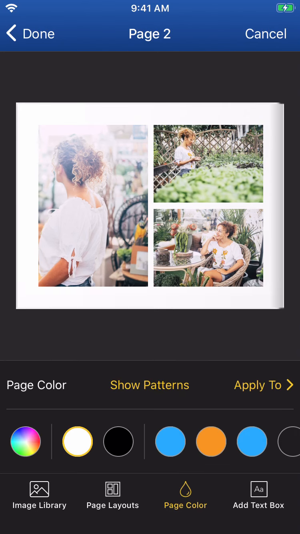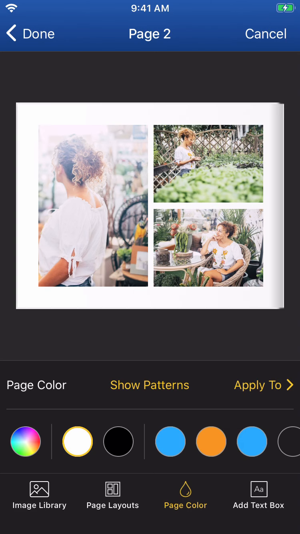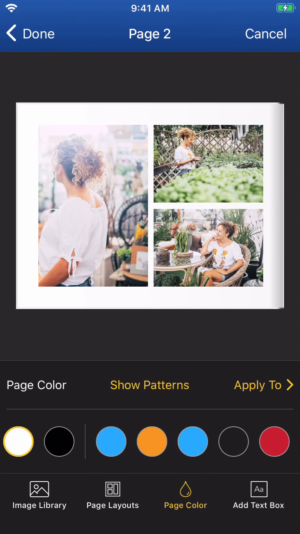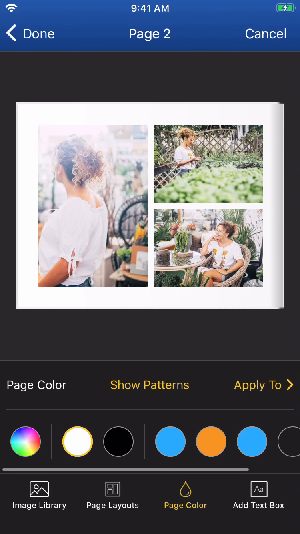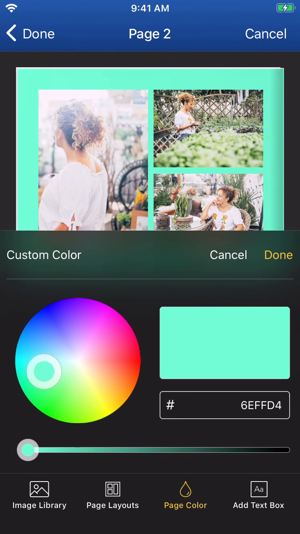Tap Page Color to reveal the array of colors you can apply to your page. You'll find several pre-selected color swatches which coincide with the main colors found in the theme you've selected. Selecting the color wheel allows you to choose any color you can possibly desire.